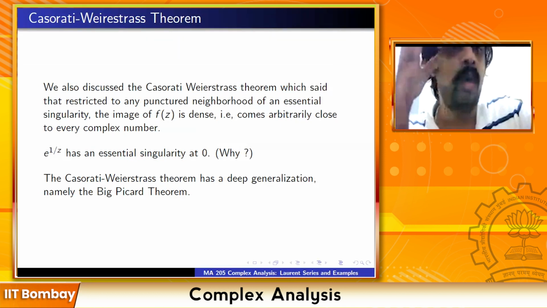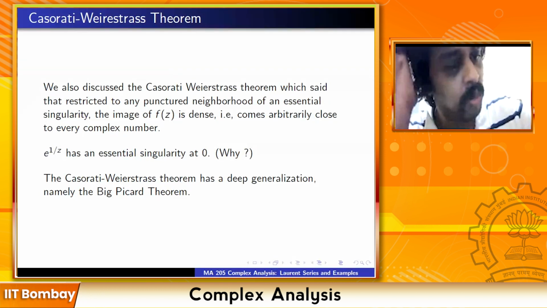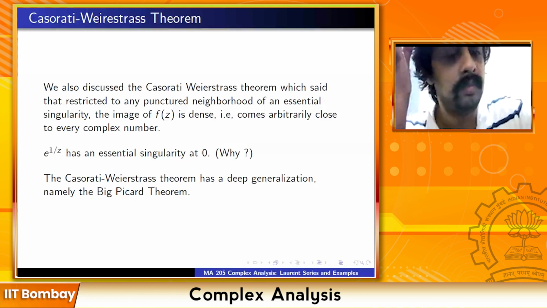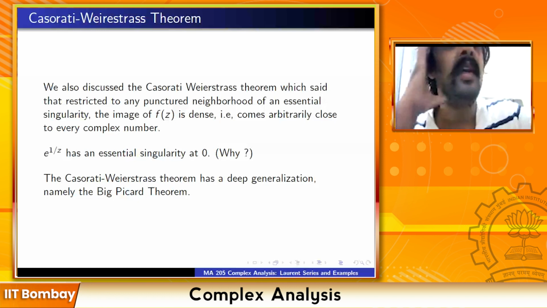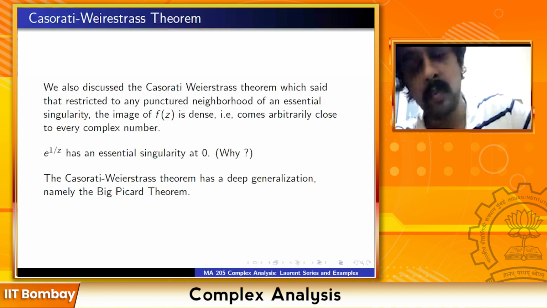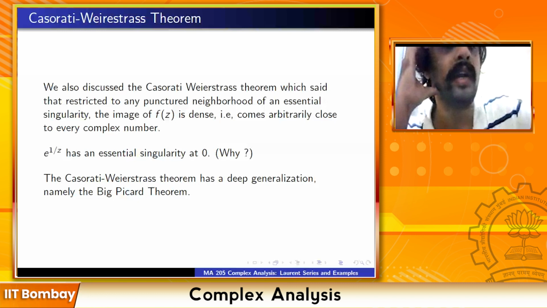Yeah. So it has norm 1. Along the y-axis, if you approach 0, it continues to have norm 1, and doesn't approach any limit. If you approach 0 from the positive x-axis, it tends to infinity. Therefore, it can neither be a removable singularity nor a pole. So it has to be an essential singularity.